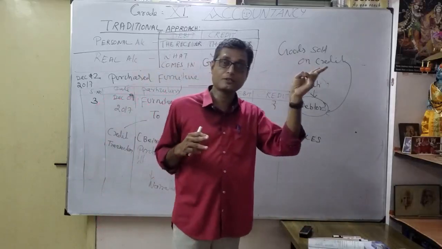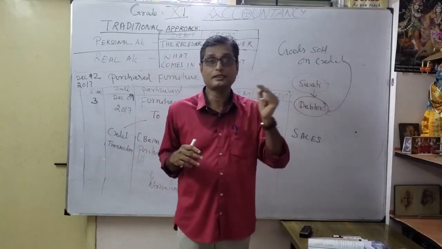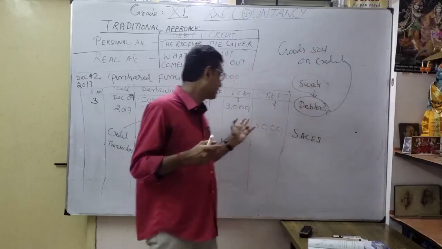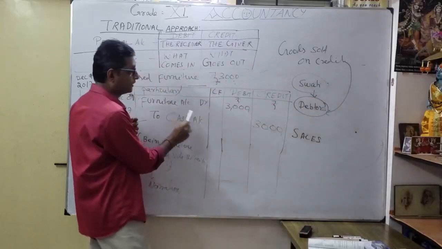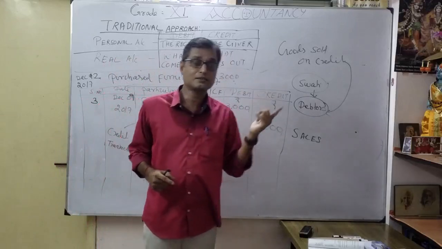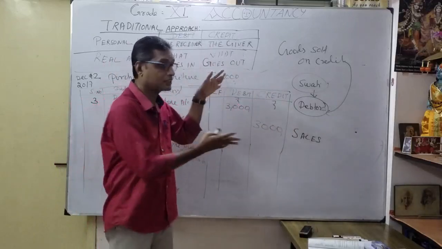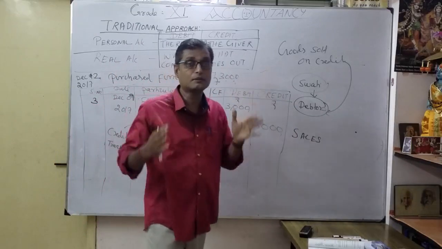So which concept are we following? Dual aspect concept, correct? Every corresponding debit has a corresponding credit. This is the receiving effect, this is the giving effect. I understood the concept. The other day's video discussed the entity concept. Here, the dual aspect concept applies whenever we form a journal entry. All of it comes under what?